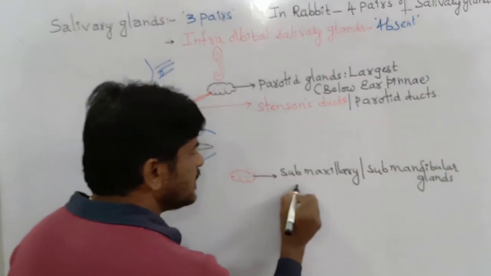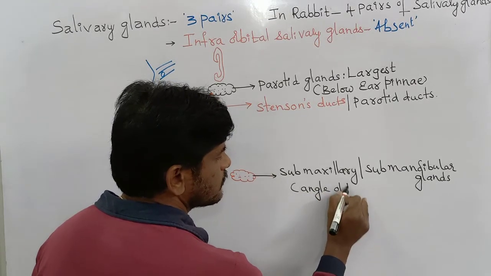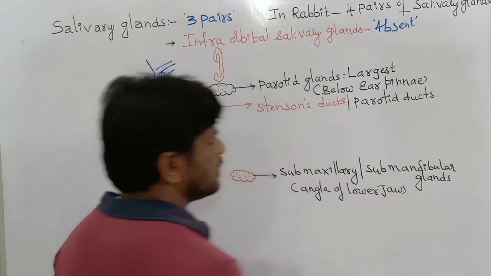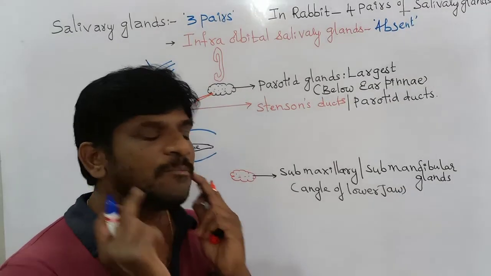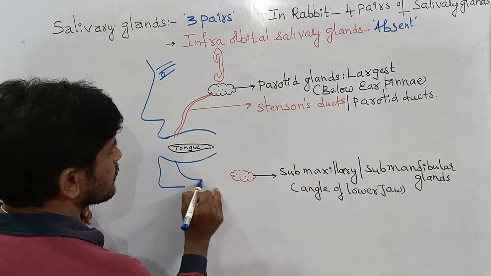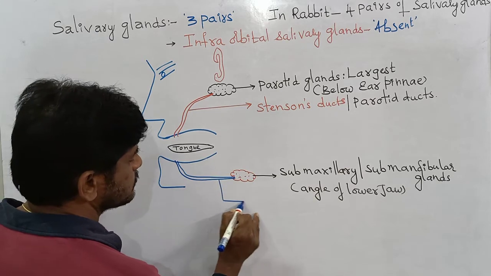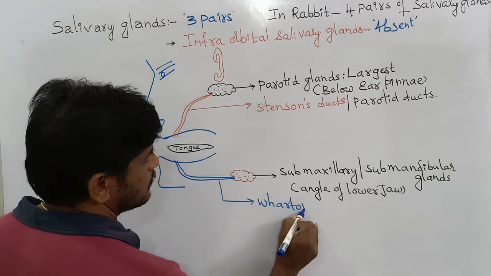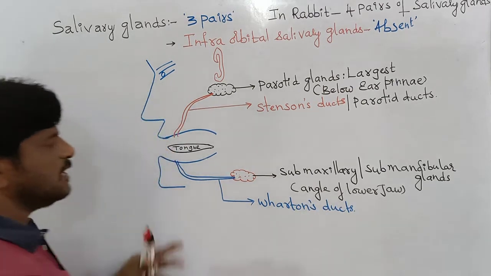They are present at the angle of the lower jaw. The ducts from the submaxillary glands open into the buccal cavity, and the ducts are called Wharton's ducts. They carry saliva into the buccal cavity.